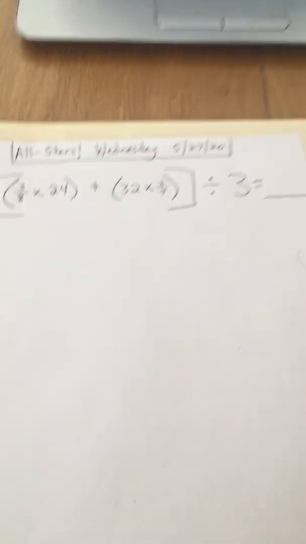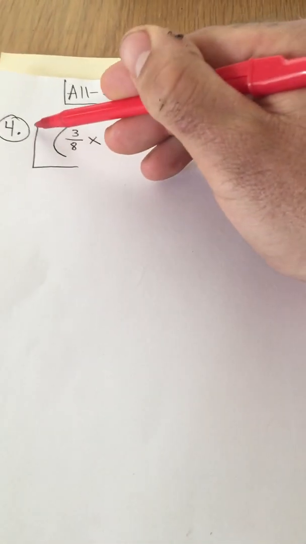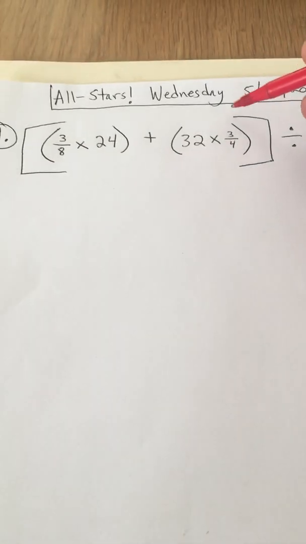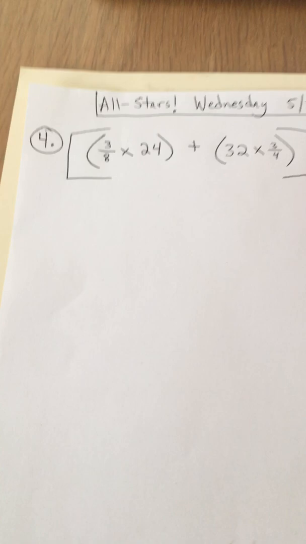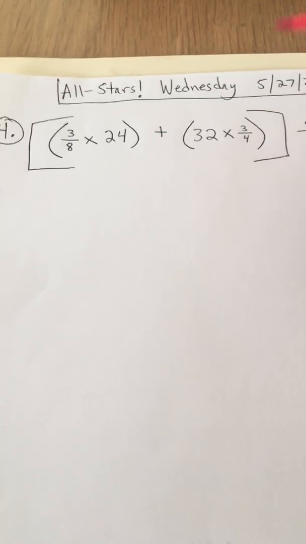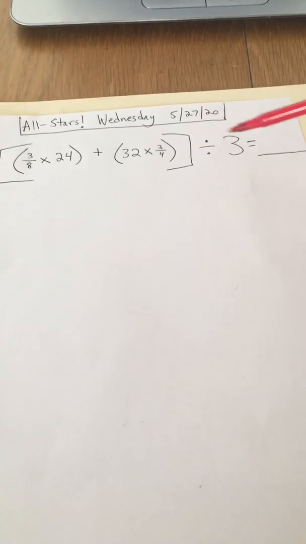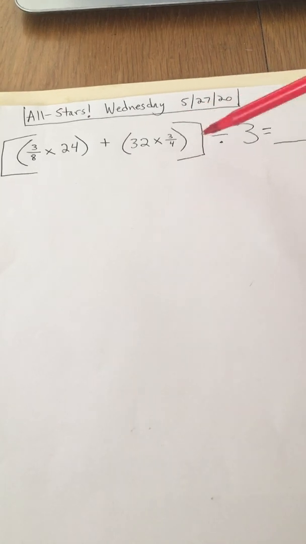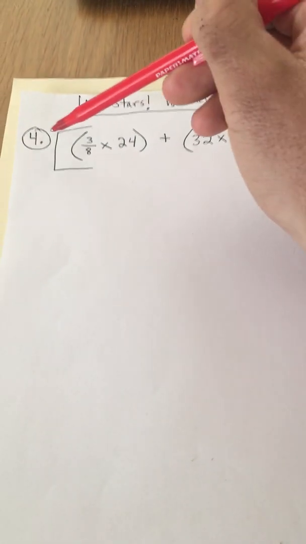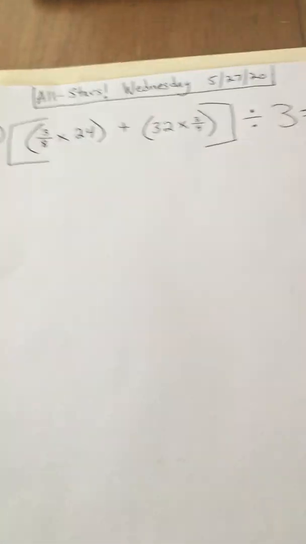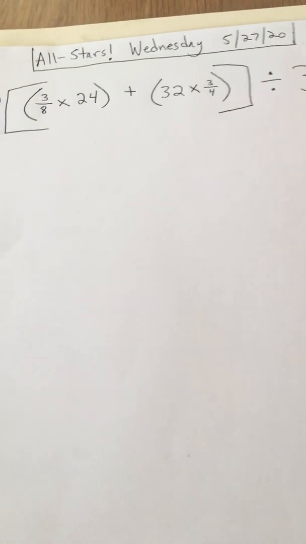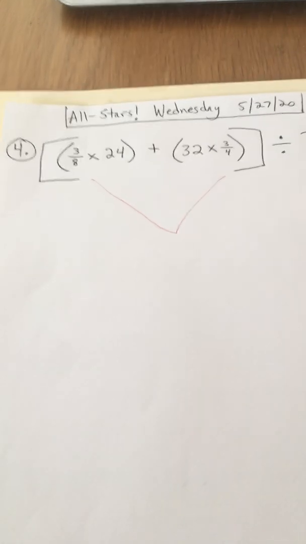Okay, so this is the first time that I've shown you brackets. What we're going to do with brackets is they're basically the same thing as parentheses. Before we can divide this by 3, we have to do everything inside of these brackets first. So it's like a bigger version of a parenthesis. You're going to group all of this together, and once you solve this whole thing here, then we're going